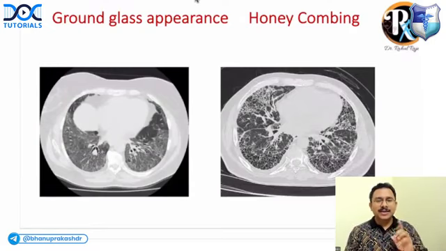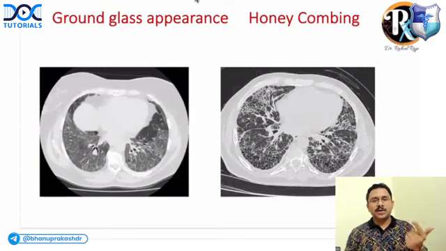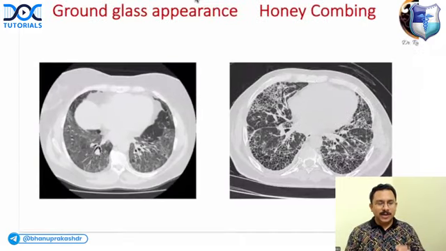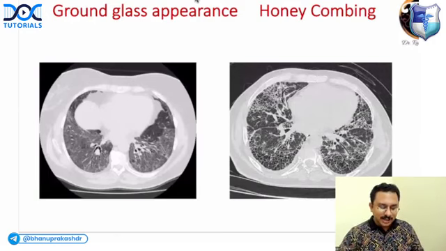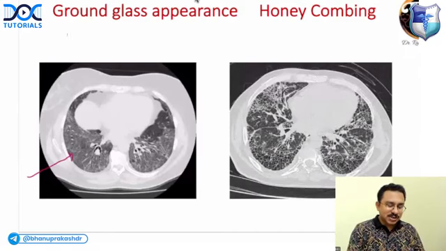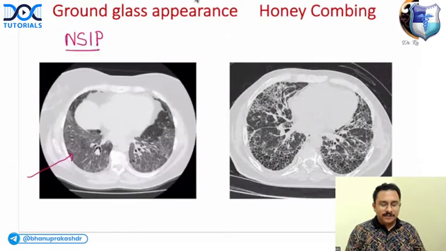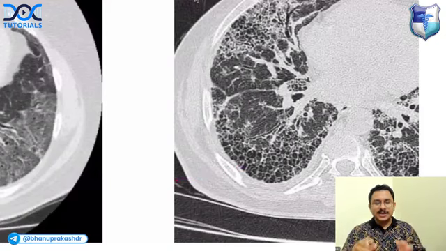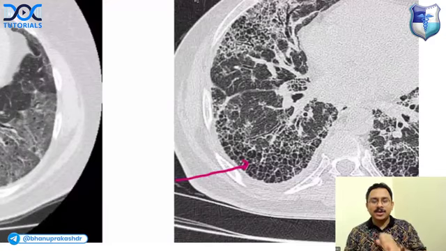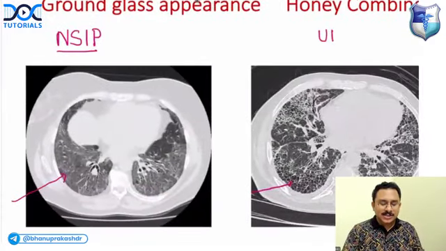Two important interstitial lung diseases that can be associated with ILD are usual interstitial pneumonia and non-specific interstitial pneumonia. Can you tell me if you get in the CT scan a ground glass, hazy appearance? Yes, as Sean said, this is likely to be non-specific interstitial pneumonia. And if you get honeycombing, you can see it is not haziness, there is some sort of destruction of the lung parenchymal architecture. This would be usual interstitial pneumonia.